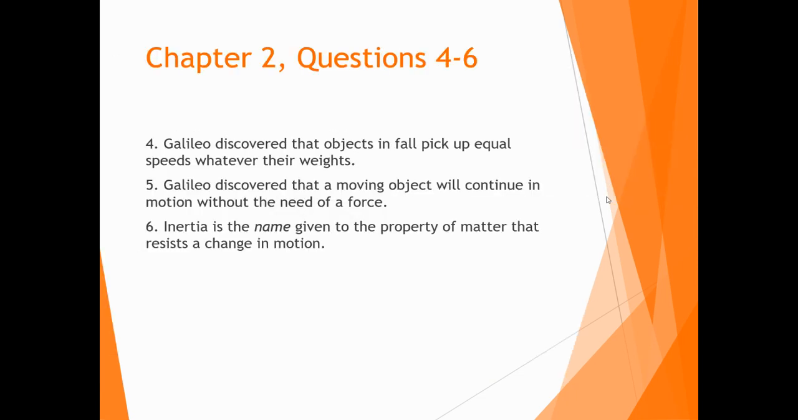The questions on this sheet for you to answer, 4 through 6, gave you some information. Galileo discovered that objects will fall and pick up equal speeds, whatever their weights. In number 5, he discovered that a moving object will continue in motion without the need of a force. And number 6, inertia is the name given to the property of matter that resists a change of motion. I don't expect you to understand the concept of inertia at this point in time. It's just being introduced here.